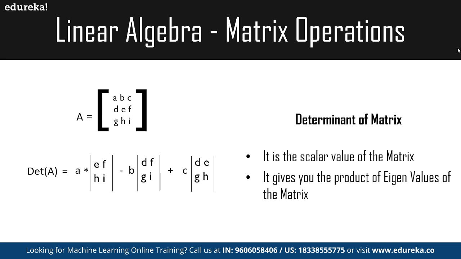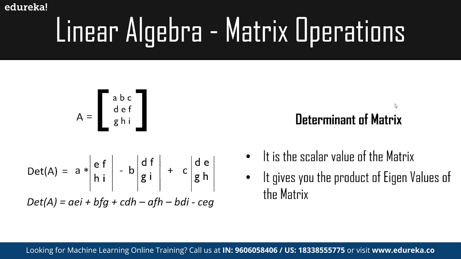So in terms of the determinant, here we got the result as AEI plus BFG plus CDH minus AFH, then minus BDI minus CEG. So that is how we can define the determinant.